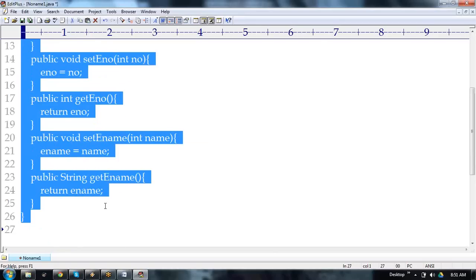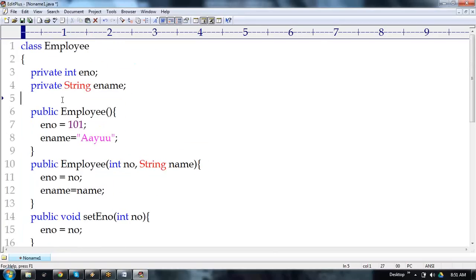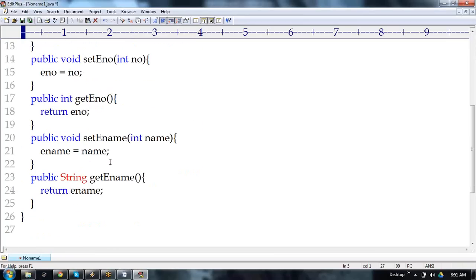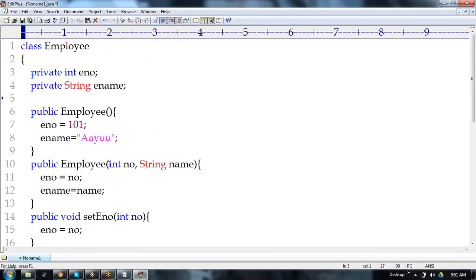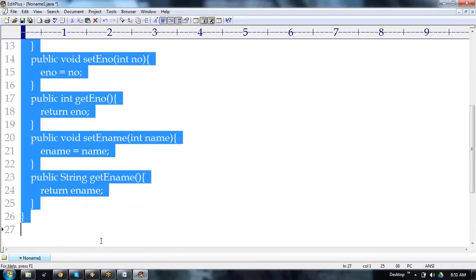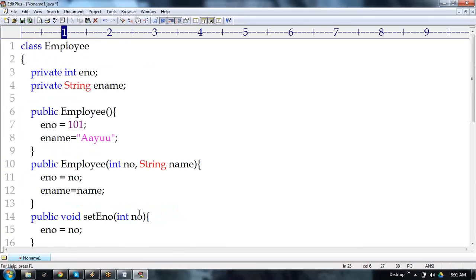This is about bean. Is there any tag based here? No tag based, right? We are considering it a bean class. EJB is not a tag based language. Only JSP is a tag based language. JSTL is a tag based language. This is about the simple concept called beans. Clear? The tag based and normal bean? Okay, that's fine. This is about the bean concept.